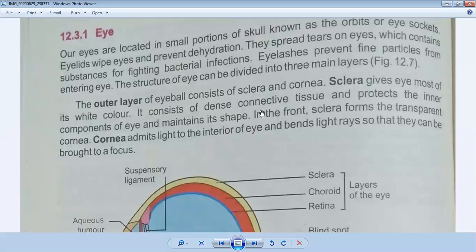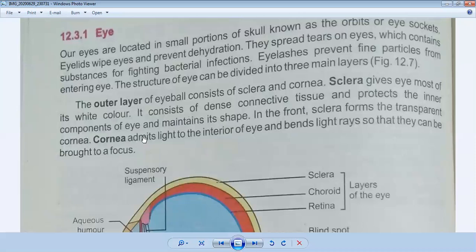It consists of dense connective tissue and protects the inner components of eye and maintains its shape. So its important function is that it is a dense connective tissue which protects the inner components of eye and maintains its shape. In the front, sclera forms the transparent cornea. We also see in the center of the eye there is a cornea, that is a very shiny part.